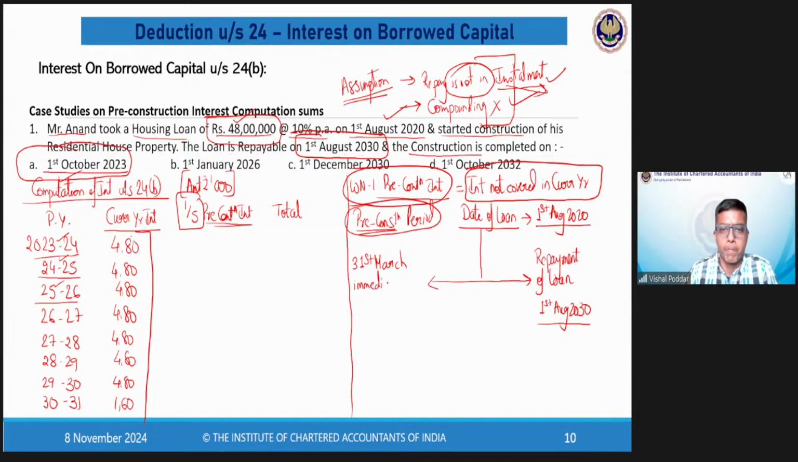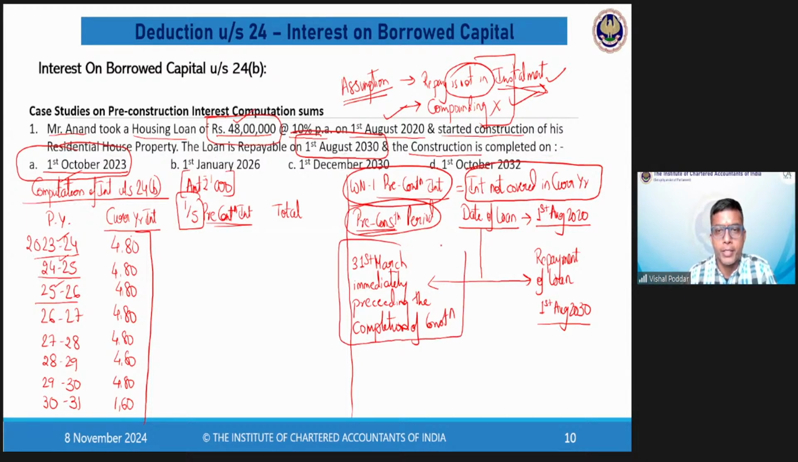Immediately preceding the completion of construction. Now, this is interesting. Again, I will say that even if you're not able to understand this, if you find this very technical, no problem. Just look at this.